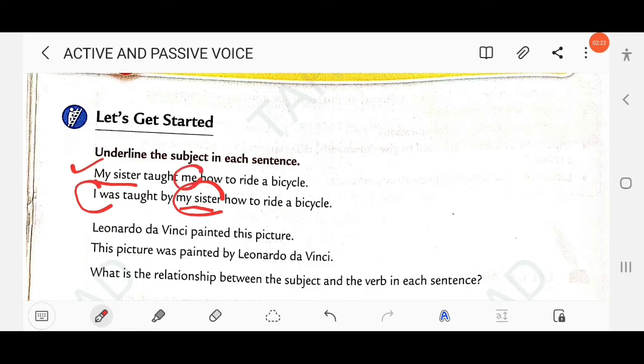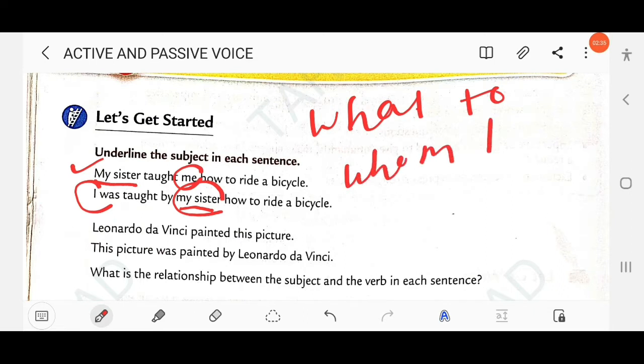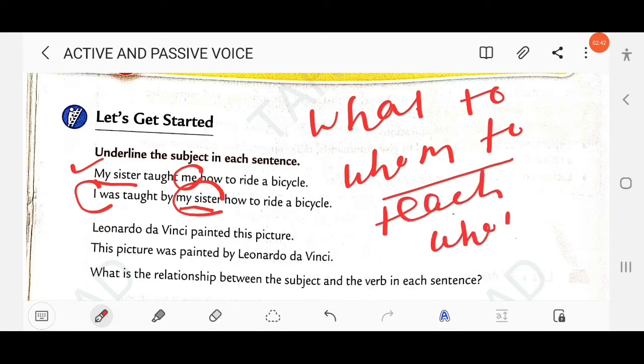So how to identify an object? Just ask the question: what to the verb and whom to the verb. Here, teach whom? Teach me. So here me is the object. In the first sentence the subject performs the action, but in the second sentence the subject receives the action.